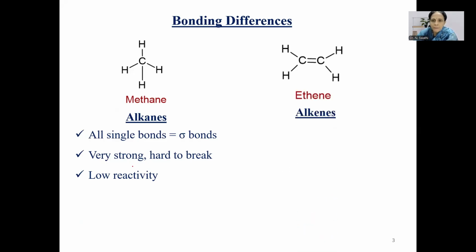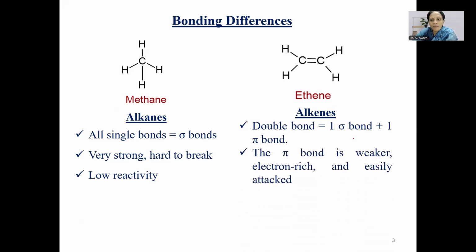Now coming to the alkenes, they consist of a double bond. Double bond means one will be a sigma bond while the other will be a pi bond. As you are aware, the electron pair present in the pi bond is loosely held between the atomic nuclei. That's why pi bonds are considered to be weaker in nature when compared with sigma bonds. Due to the availability of these pi electrons, alkenes are considered to be electron-rich species. Hence, they can be easily attacked by any species which is deficient in electrons, and that is the reason they exhibit high reactivity.